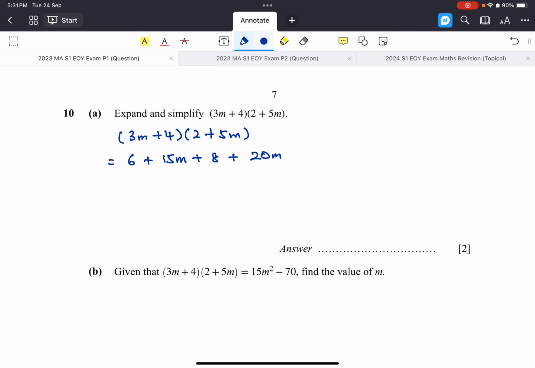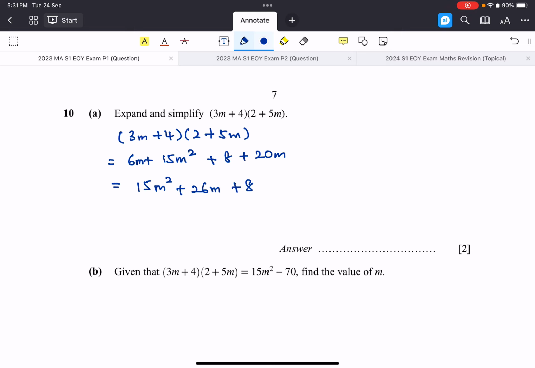Then after that we have plus m plus 8 plus 20m. So put them together: 15m squared plus 26m plus 8.